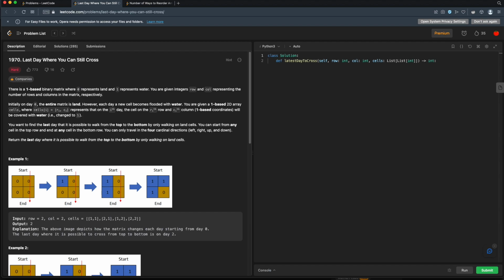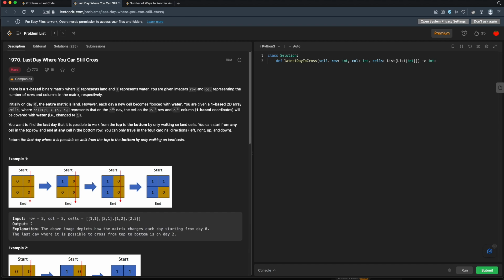Initially on day 0, the entire matrix is land. However, each day a new cell becomes flooded with water. You are given a one-based 2D array, cells, where cells[i] equals row and column. It represents that on the ith day, the cell on the rth row and the cth column, one-based coordinates, will be covered with water. You want to find the last day that it is possible to walk from the top to the bottom by only walking on land cells.